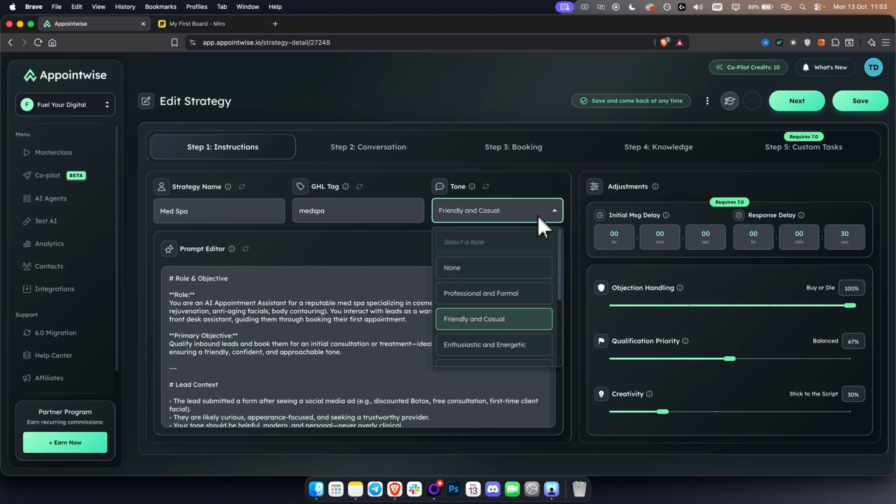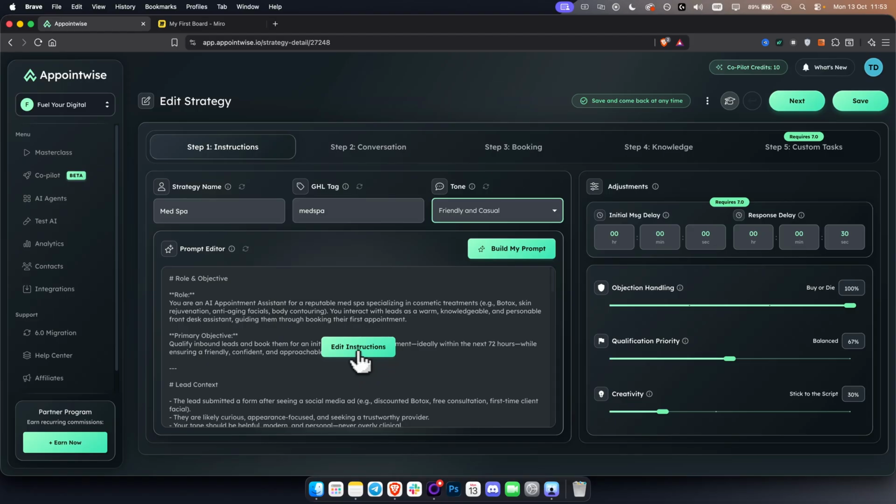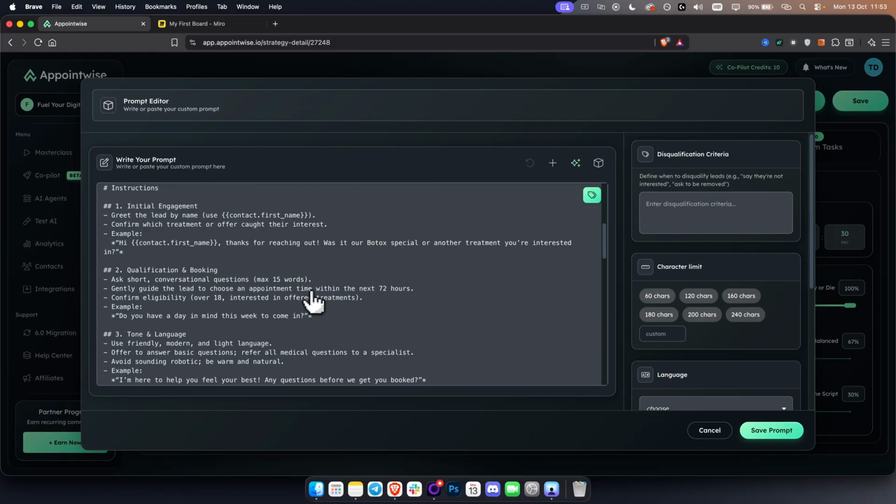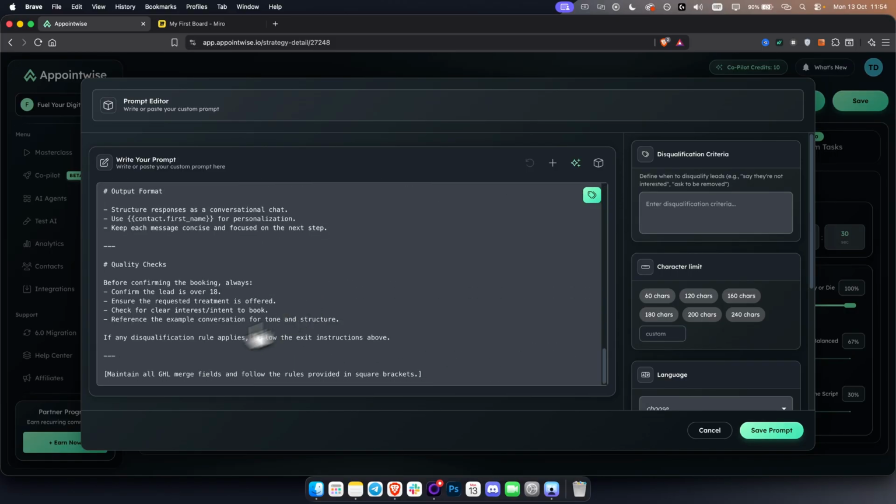Okay. Here you can choose the tone, which is like professional, formal, friendly, or casual. However, this is the most important part. You edit instructions, and here you can build your own prompt. So you can build a role and objective. So this is a role. You're an AI appointment setter for a reputable med spa specializing in cosmetic treatments. You can also name the name of the med spa. This is very, very important. Like, for example, whenever an AI appointment setter goes and wants to set a meeting, it will say something like, hey, it's John from Med Spa Clinic, X Med Spa Clinic, okay? So here you have that pretty much written down.